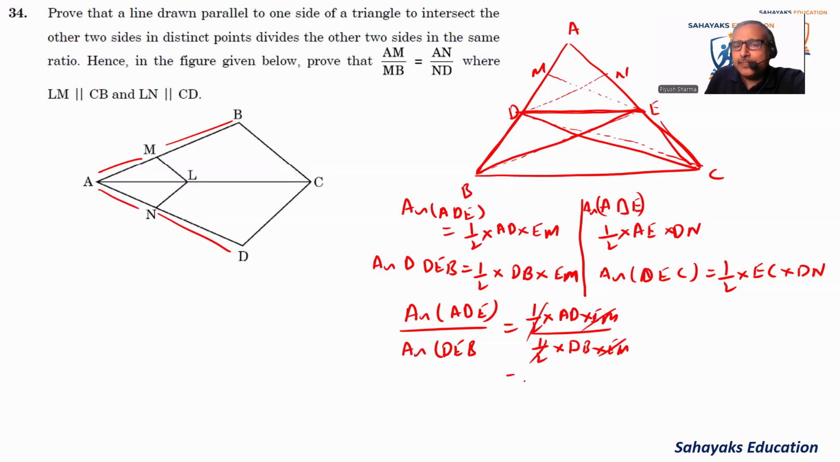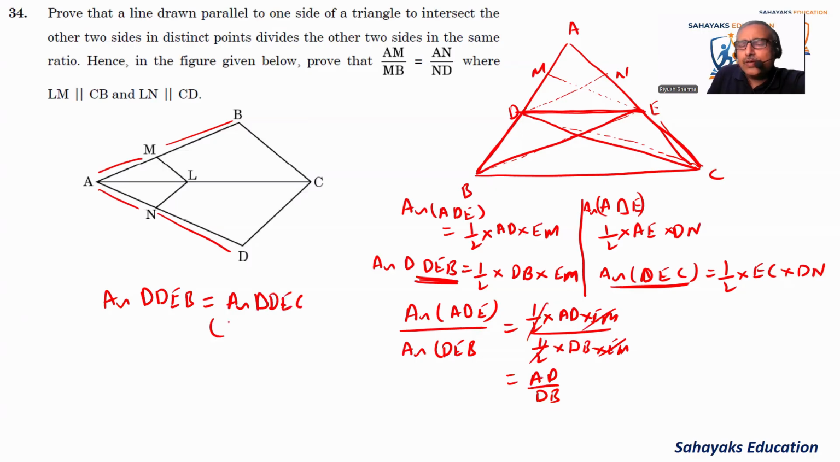This comes out to be AD by DB. Okay, now on the other side, I want to tell you that area of triangle DEB is equal to area of triangle DEC.